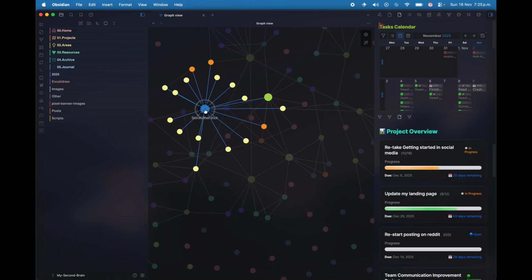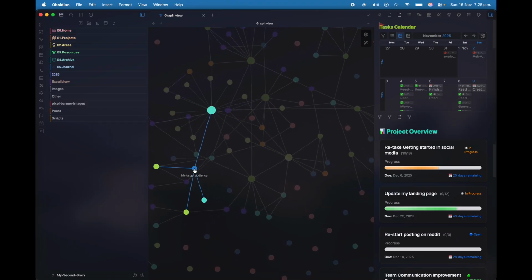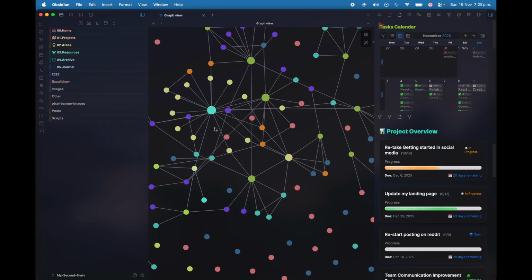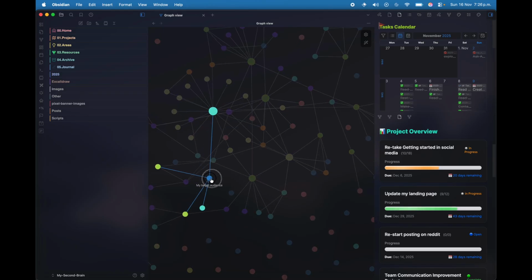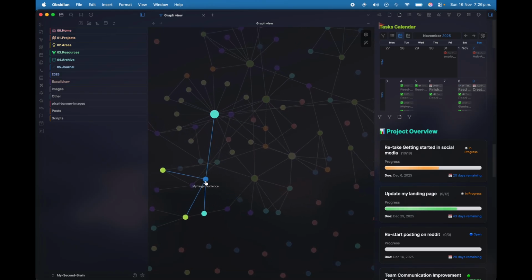Let's track down one of them. Okay, I have my target audience connected to my stories that stick, and as you can see, I also have nodes connected to my target audience. So this is the power of bidirectional linking.